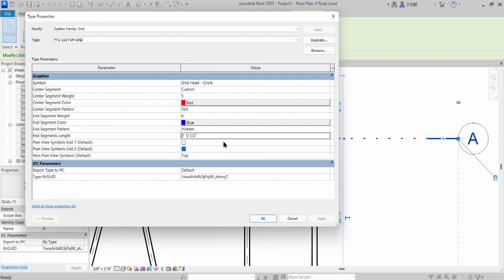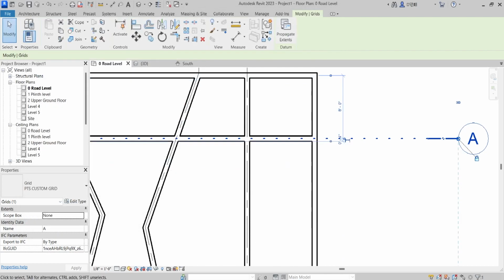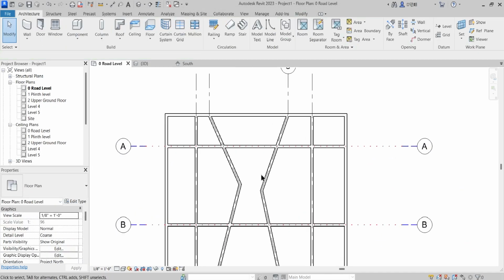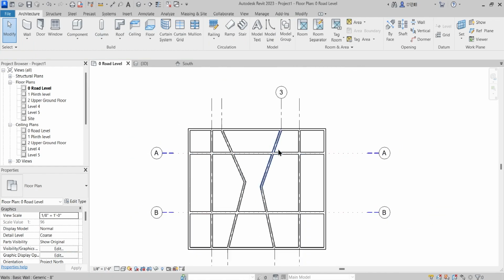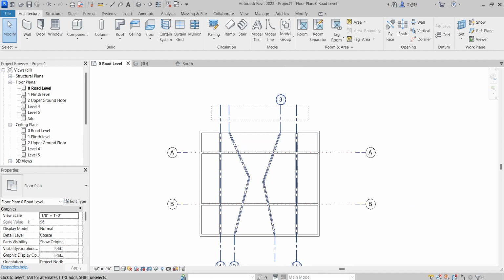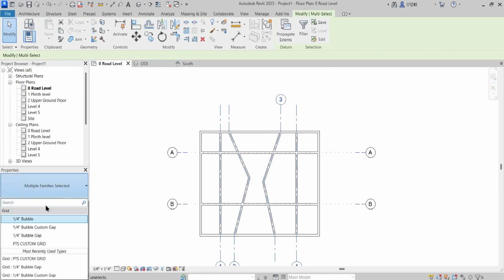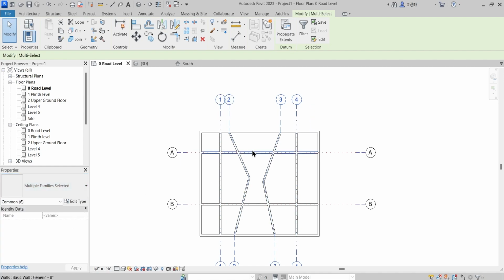Okay, end segment length. Now again, just like levels, it has the option here also whether you want to display this particular symbol at both the ends, and I would just press check and apply and OK. So now it is referencing these particular grid lines which have been customized by us, and I will select all 4 of these, which are right now 1/4 of an inch in bubble. I will just change it to PTS custom grid.